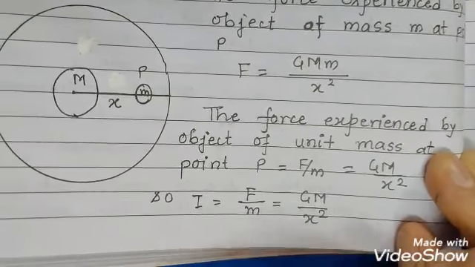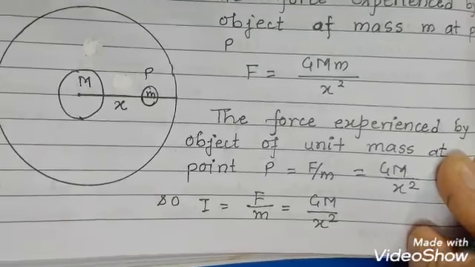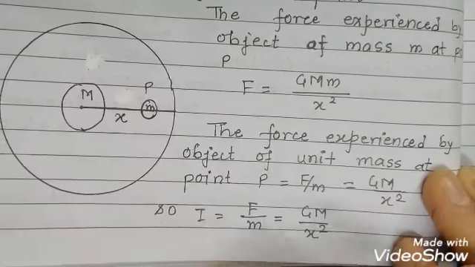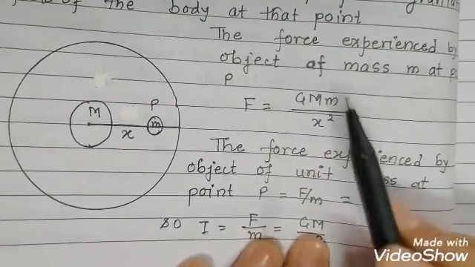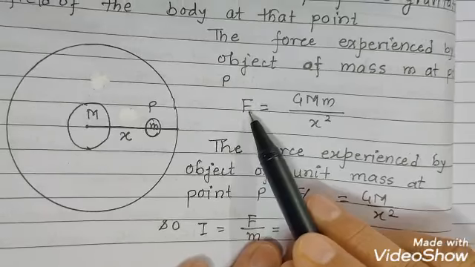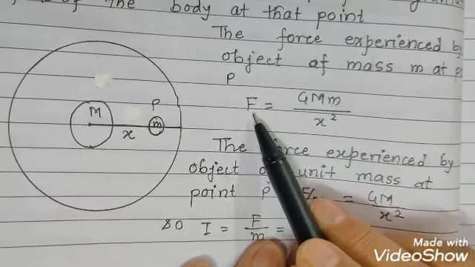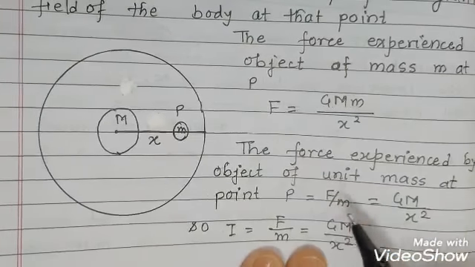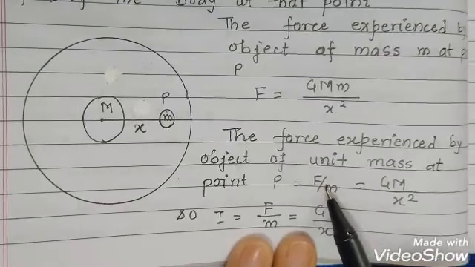Now it is said in the definition, the force experienced by a body of unit mass. So if mass m experiences this much force, the unit mass body experiences the force F upon m.